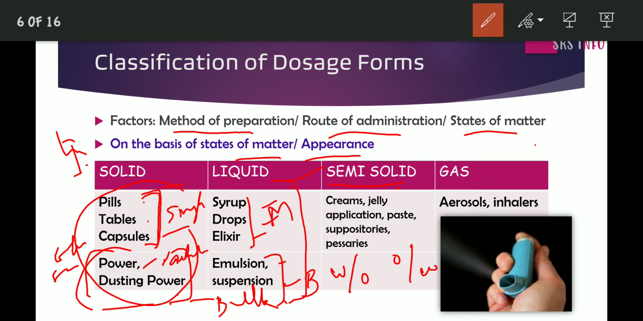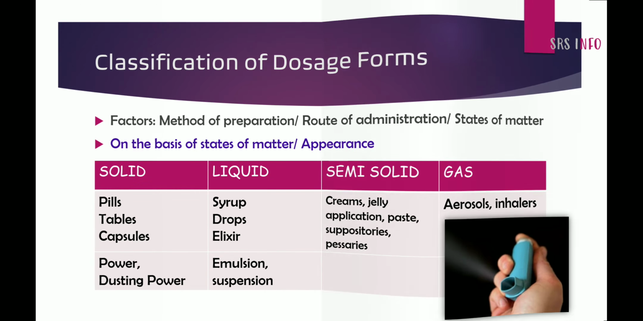The third category is semi-solid, like creams, jelly, application, paste, suppositories, pessaries. All these are coming under semi-solid. It's not completely solid and not completely liquid. It's in the middle category. And the fourth one is gaseous forms like aerosol, inhalers, etc. You can see the picture of inhalers, the gaseous form. From this inhaling machine, the gas is released. This is gaseous forms. This is the first type of classification.